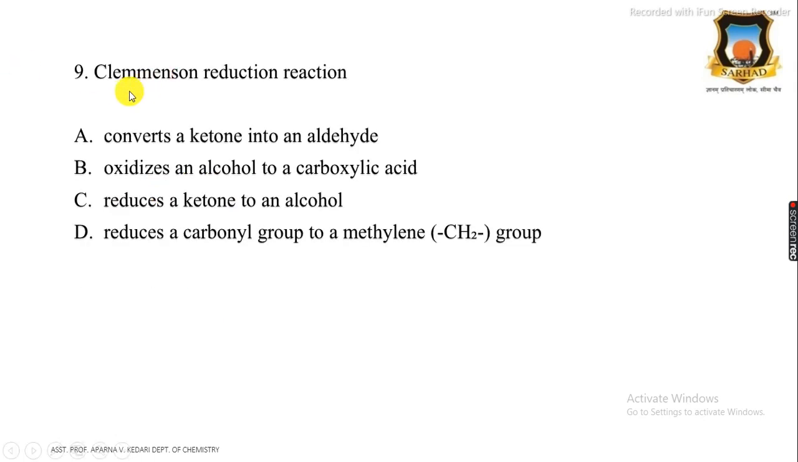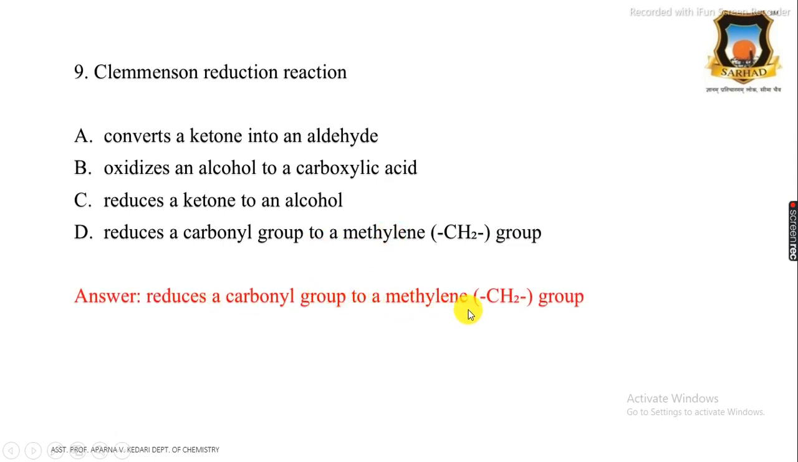Then next question is: Clemmensen reduction reaction converts a ketone into aldehyde, oxidizes an alcohol to carboxylic acid, reduces a ketone to an alcohol. D option is reduces a carbonyl group to methylene group. And the correct answer is reduces a carbonyl group to methylene group. The Clemmensen reduction. Here is the example of Clemmensen reduction.